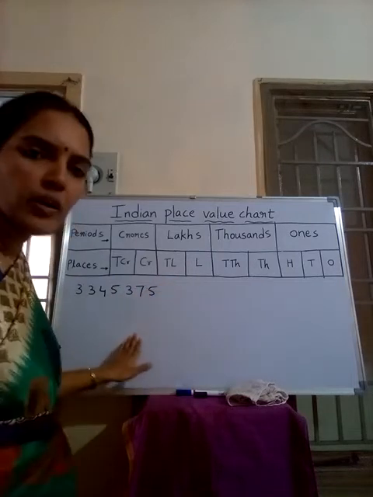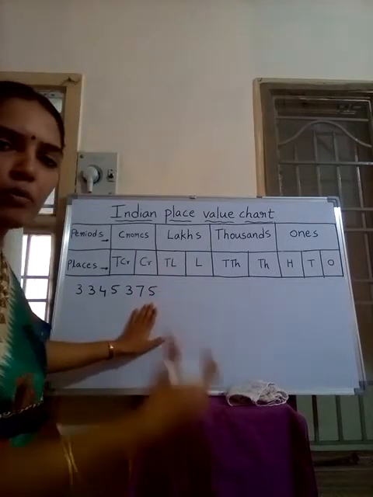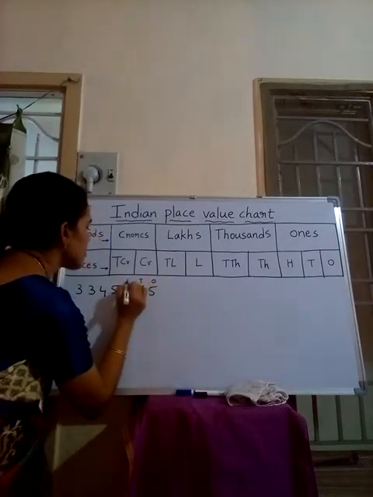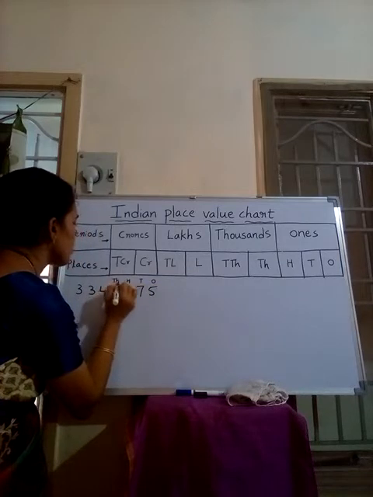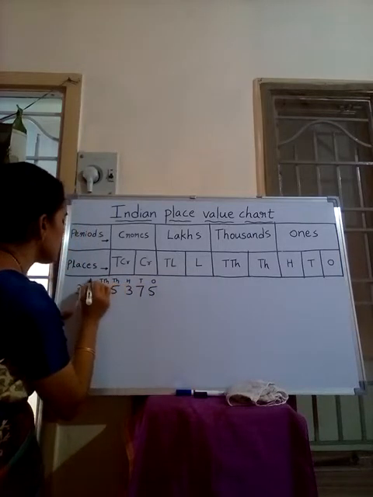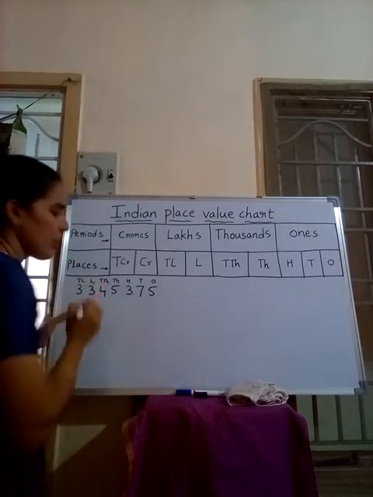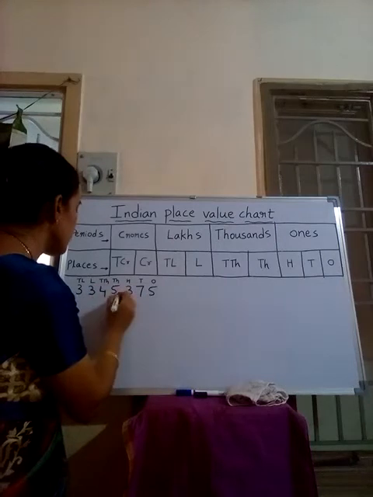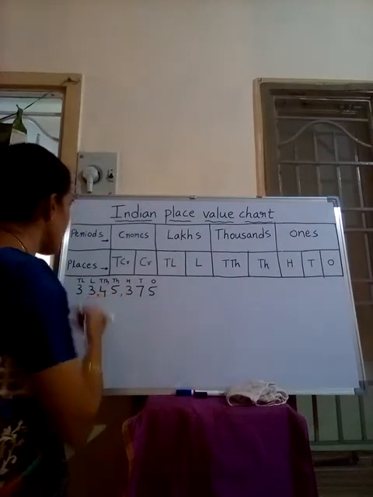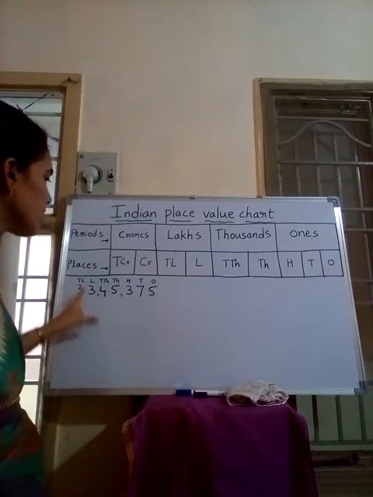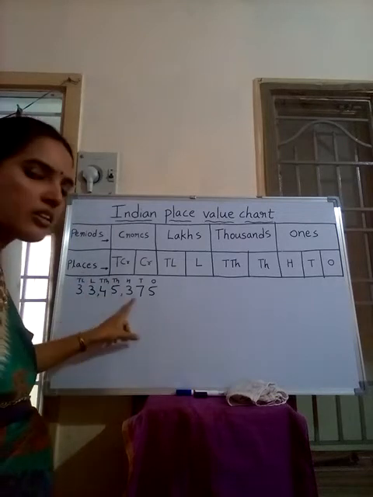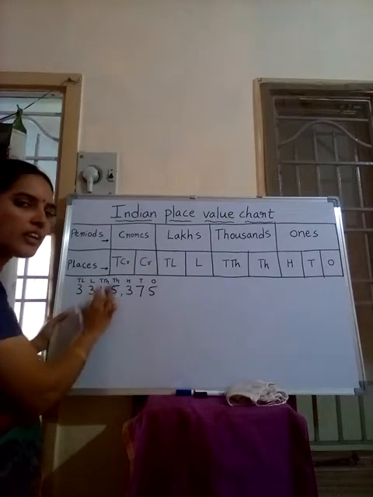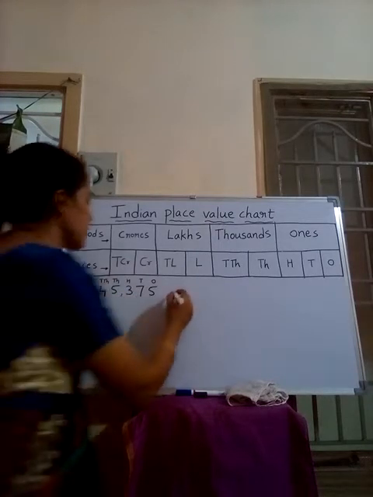Okay, I took one number. Let's write the places above these digits: ones, tens, hundreds, thousands, 10,000, lakhs, 10 lakhs. After writing the places, separate now: ones period, thousands period, lakhs period. Now the number is 33 lakhs 45,375.